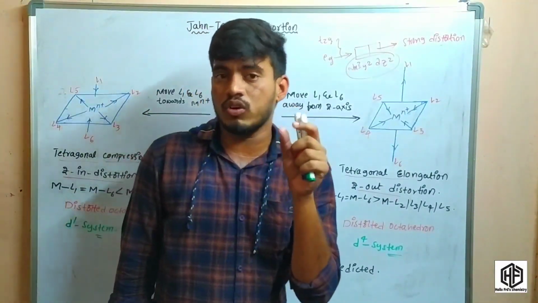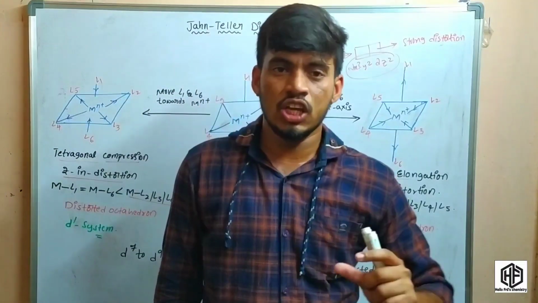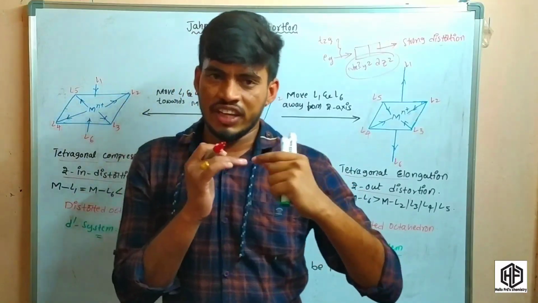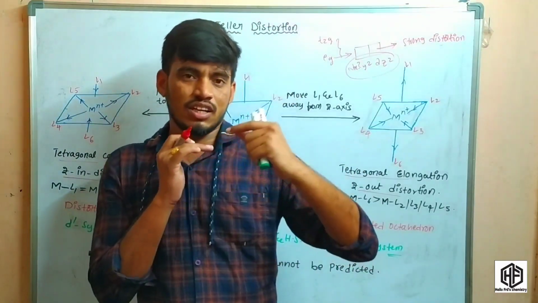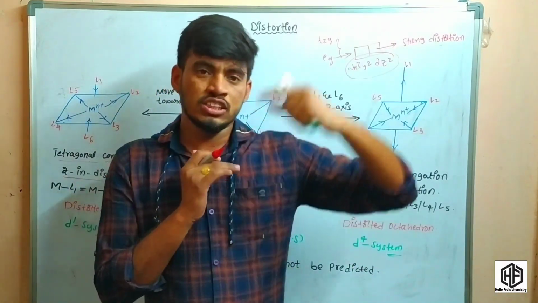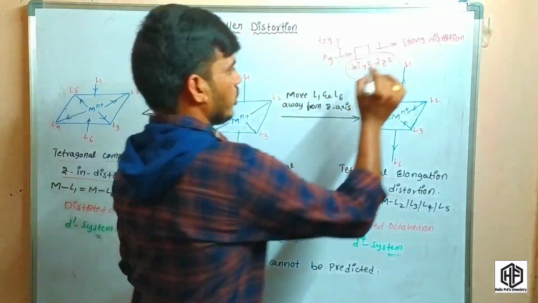So whenever the approach of the ligand is along the axis, the repulsion between the ligand electrons and the metal cation is very high, so the distortion is very high. So this is a strong distortion.